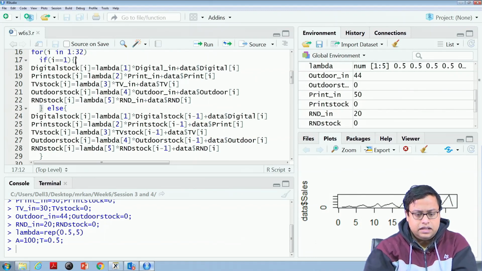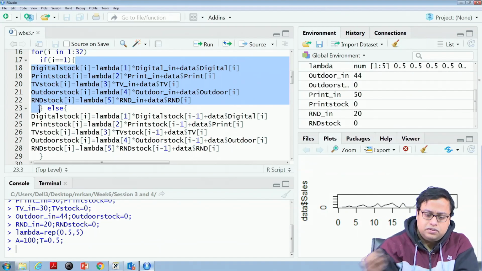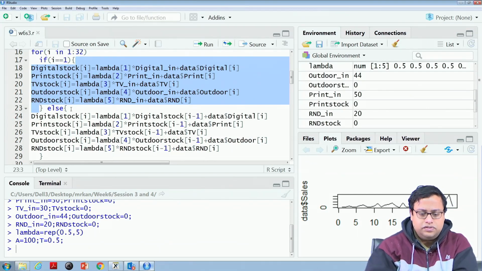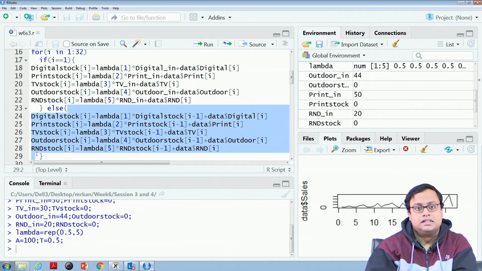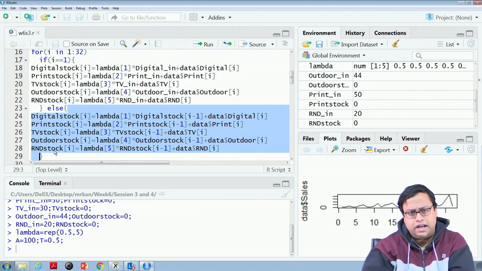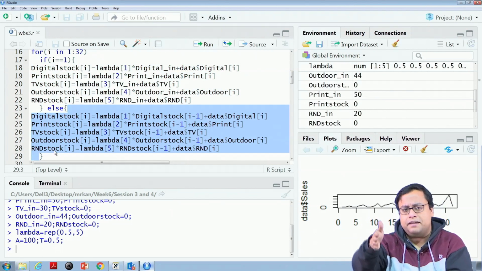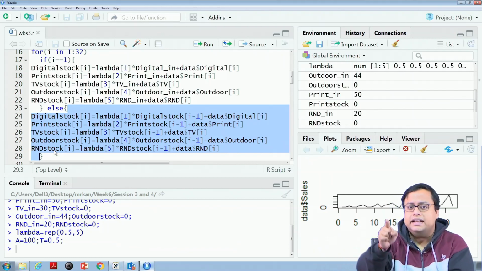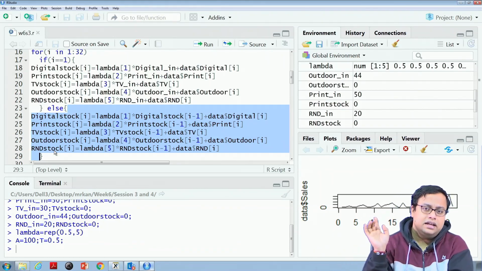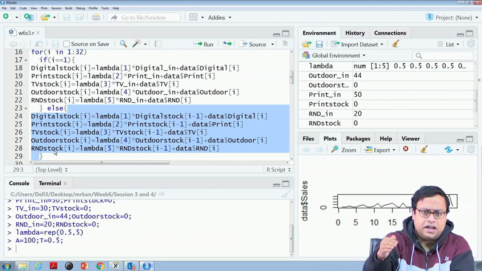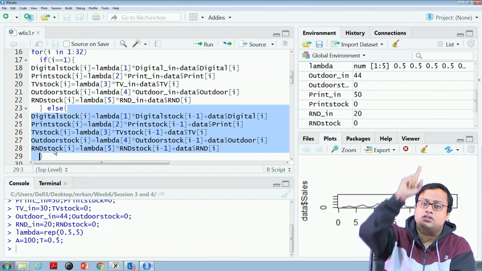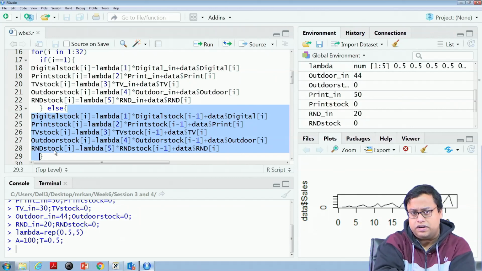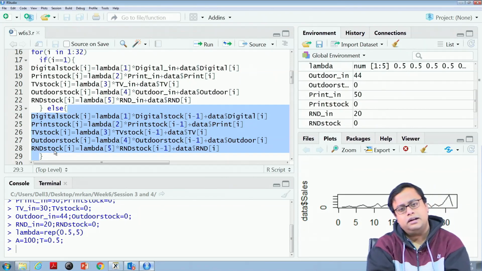So, here the stocks will be calculated using initial values, and here the stocks will be calculated using the last stock value. Fair enough? So, at the t-th time period, the stock will be calculated based on the stock value at t minus 1, provided t is greater than 1. If t is 1, in the very first time period, it will be calculated based on the initial stock value. This is what we are doing.